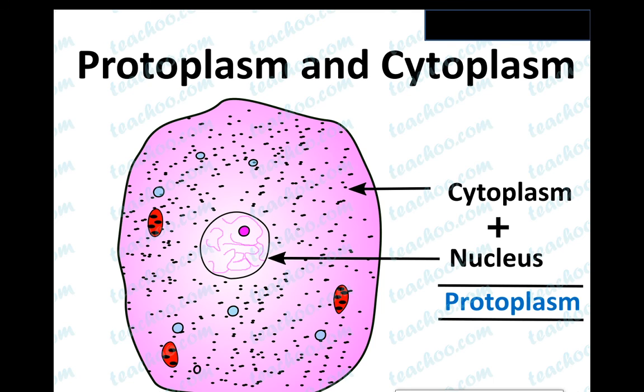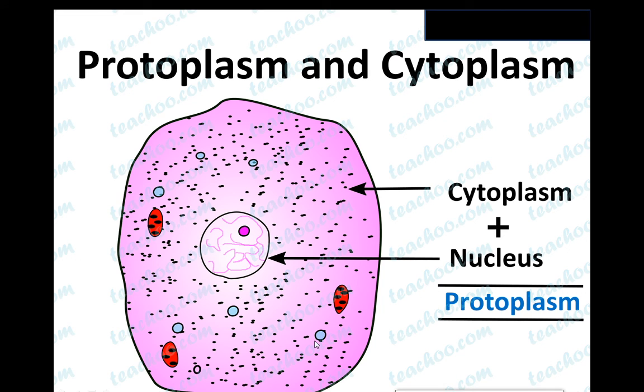Then the entire content of a living cell is there in the protoplasm. So what is protoplasm? Except the cell membrane, whatever there is inside the cell, it is protoplasm.